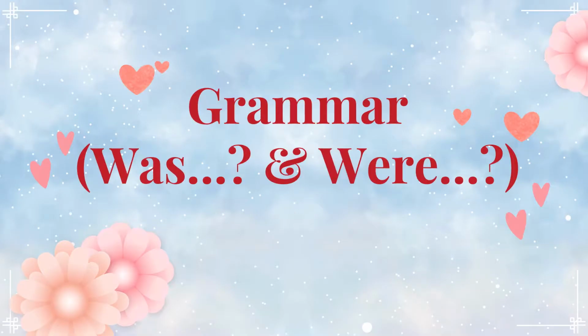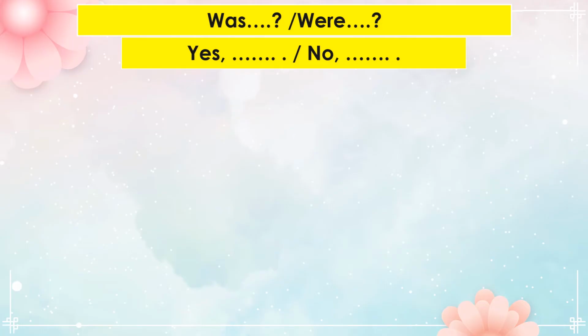Let's learn how to form the simple questions by using be verb was and were. Now, let's learn how to use be verb was and were to ask simple questions with yes or no answers. First, let's learn how to form questions with the be verb was.